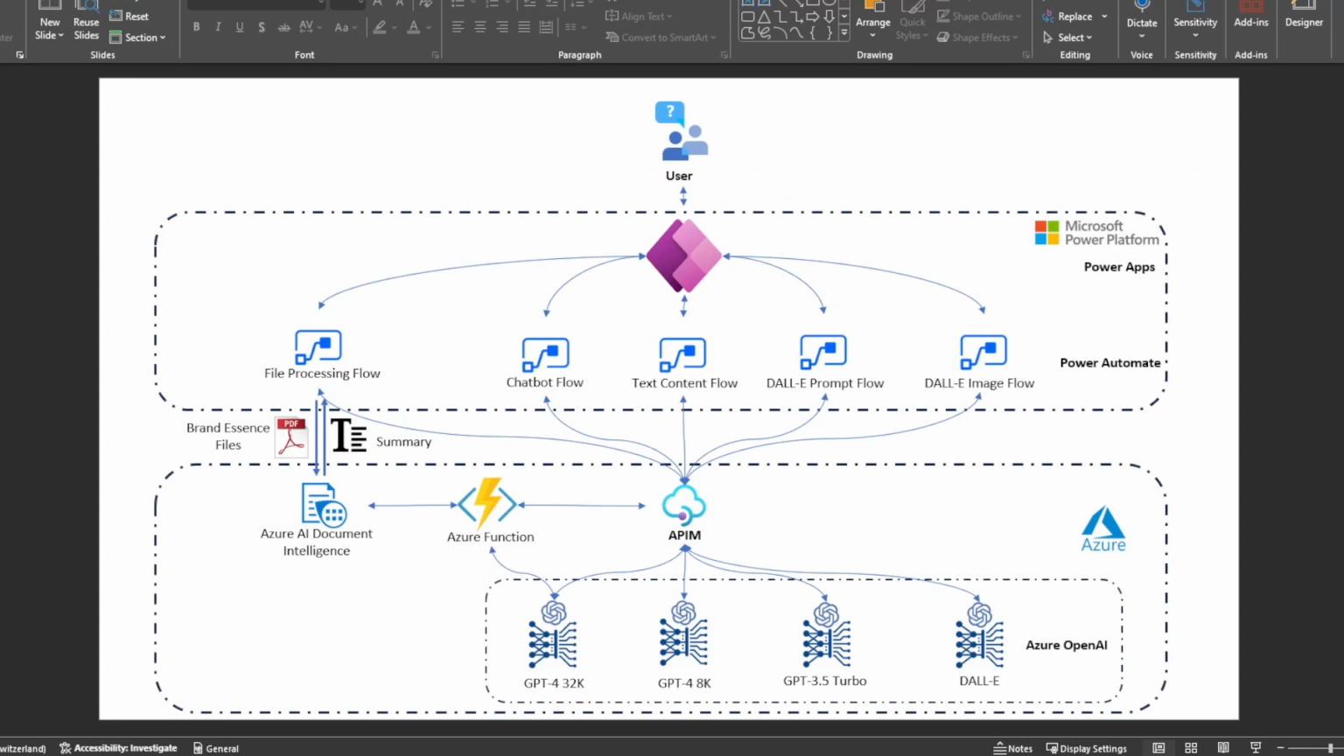This diagram shows the high-level technical architecture of the solution I presented. The application is based on Power Platform. The front end is built with Power Apps, and it communicates with the underlying Azure OpenAI models using Power Automate flows. All the APIs can also be managed by Azure API Management to give you the security, compliance, and monitoring capabilities.